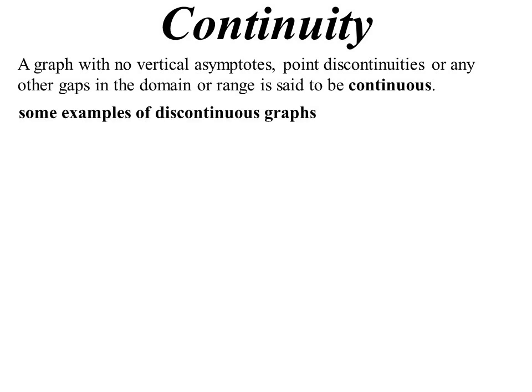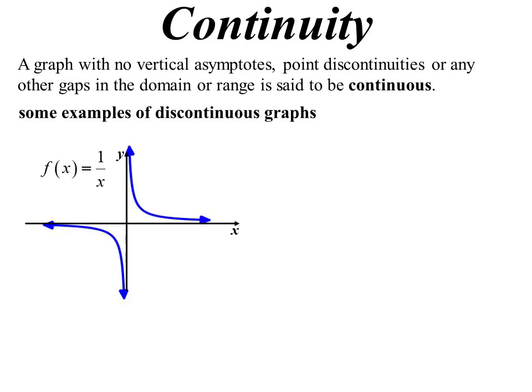Some examples of ones then that would be discontinuous. The hyperbola. I could travel along the left-hand branch, but I can't get to the right-hand branch because of the asymptote, so it's not continuous. This one here, y equals x on x, which has the point discontinuity at x equals 0, because you can't have 0 on 0, not continuous. Again, you could travel along the left-hand side of the branch, but then you've got a problem. How do you get to the right-hand side?